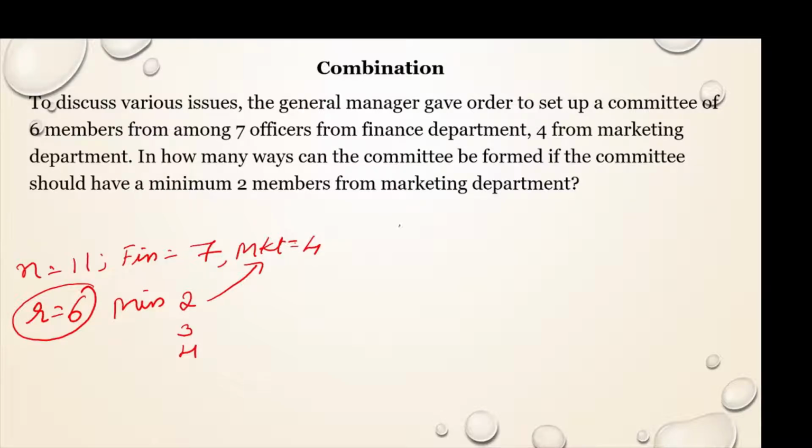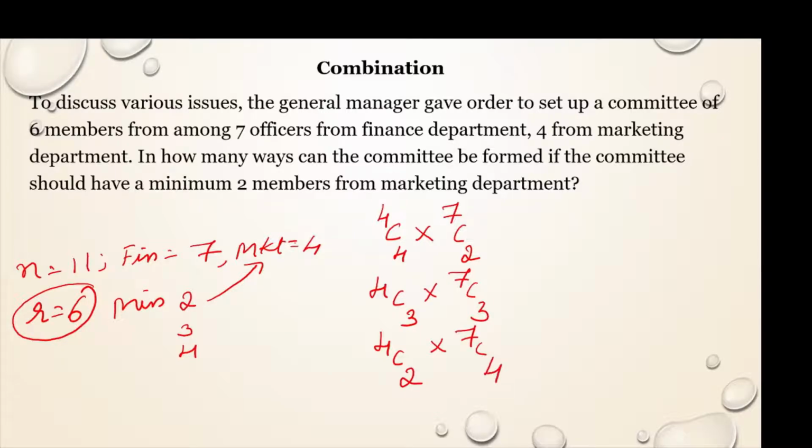For example, if I select all 4 marketing executives, the marketing people on the committee, out of 4 I am selecting all 4, and out of 7 I am selecting another 2 from finance. This is one way of doing it. Or I can select 3 out of 4 from marketing and 3 from finance out of 7. And one more is I can select 2 from marketing, minimum 2, and another 4 from finance.